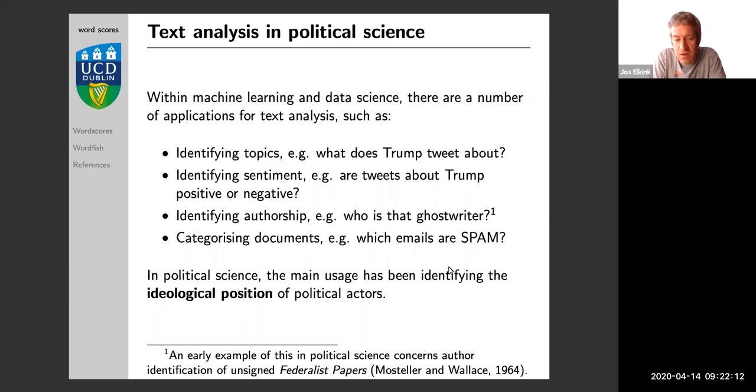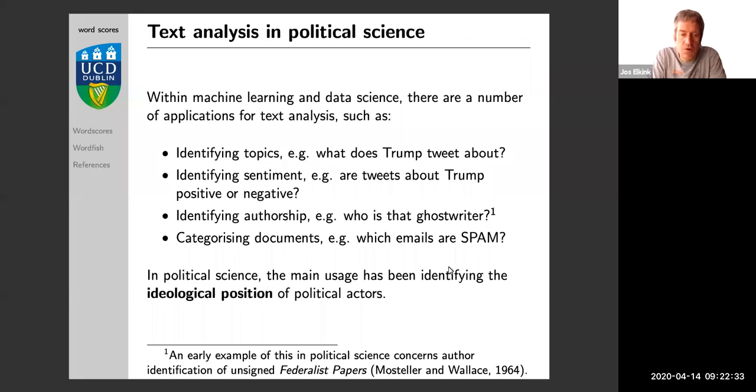Maybe some books written by politicians are really written by ghostwriters. Can we identify the ghostwriter using text analysis? And finally, we might want to think about categorizing documents, but this is really more a machine learning application, right? So we might be interested in identifying which emails are likely to be spam.